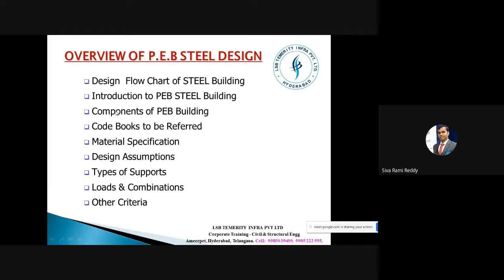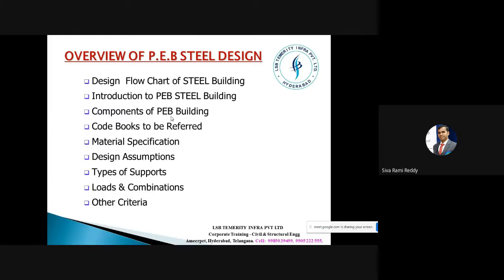So here we mentioned the introduction to the PEB. What is this PEB and where we can use such things, we'll discuss from the introduction to the PEB. And then components. Once we understand, we will take only one building and we'll see the components. First we have to have an idea on the components. What is this girth? What is this purlin, rafter, column, shaped columns, right? And then what is the type of sheet that we are going to use? What is the advantage of this structure?